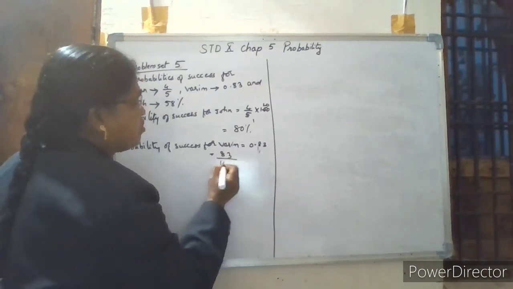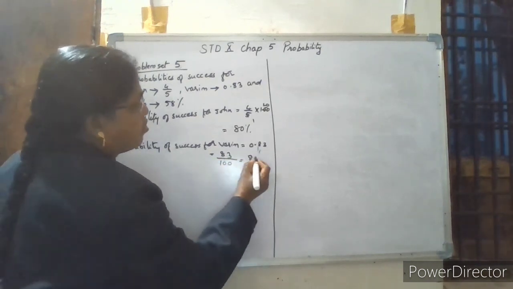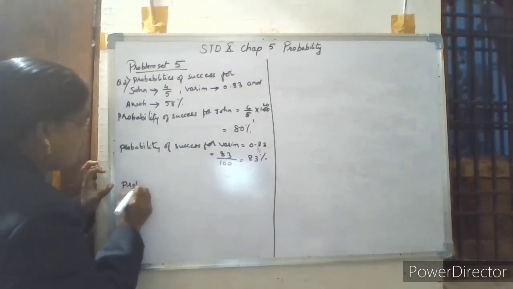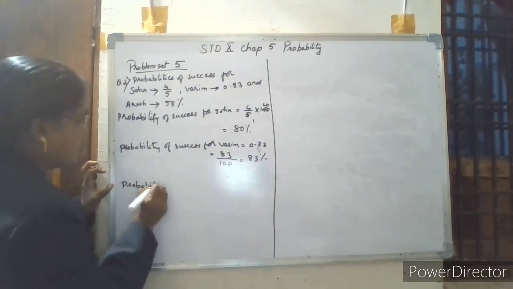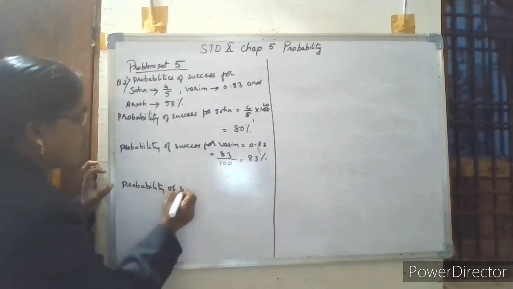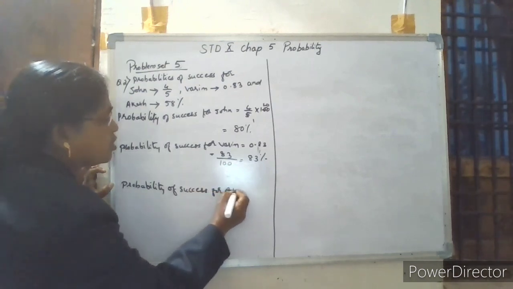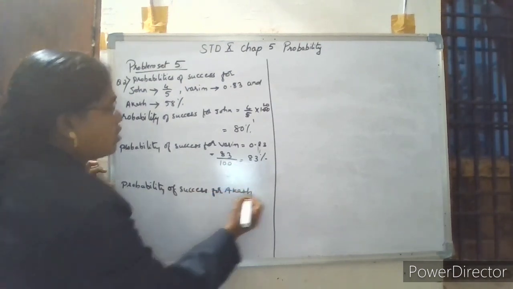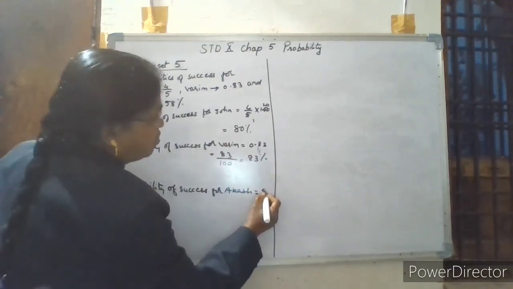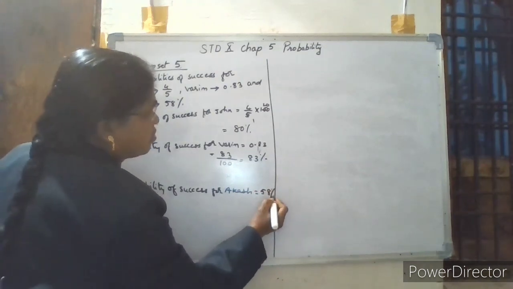That means 83 by 100, which is equal to 83%. Then the probability of success for Akash is already given as 58%.